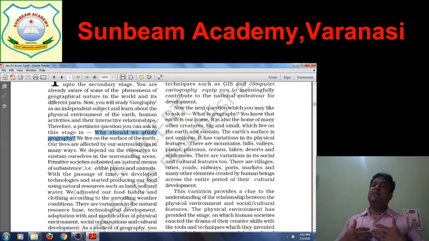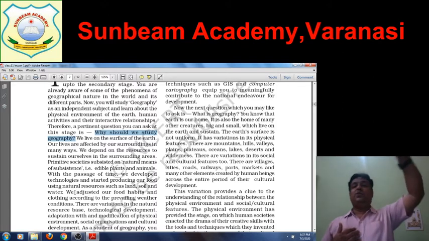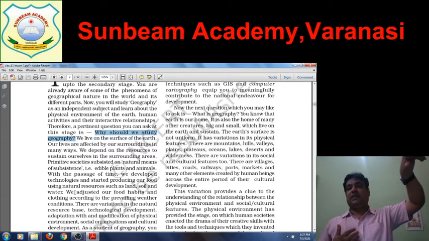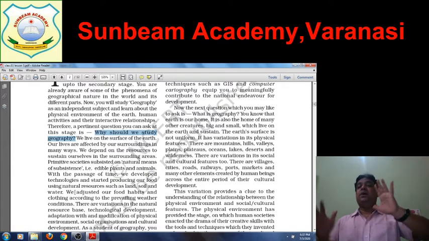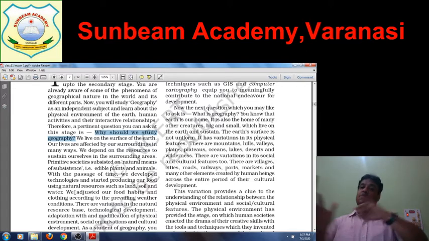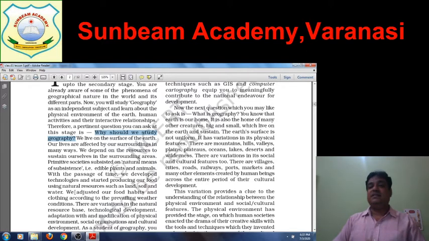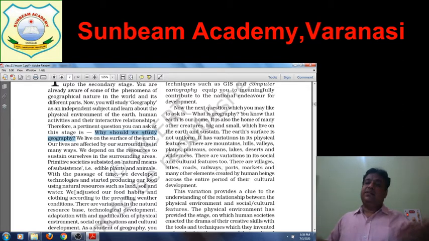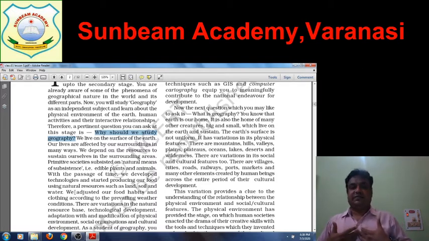If you are living in a mountainous region, according to the climatic condition, atmospheric condition, as well as the physical setup, we do our activities. It means we are interacting with nature according to the physical setup and atmospheric condition of that region. We depend on the resources in the surrounding areas to sustain ourselves. Whatever resources we have, we utilize them to sustain our life.